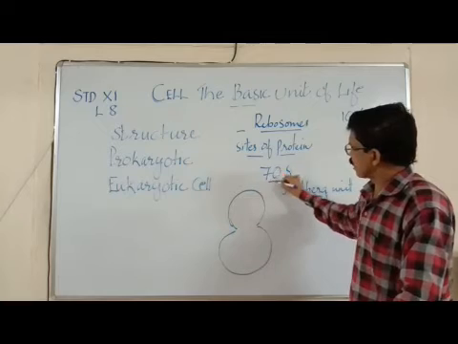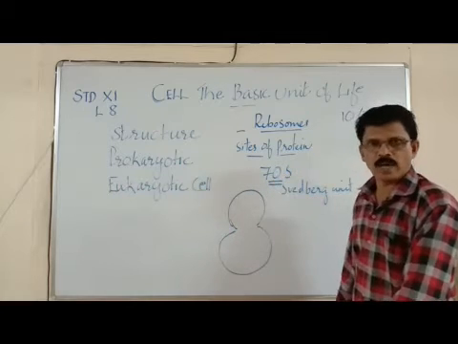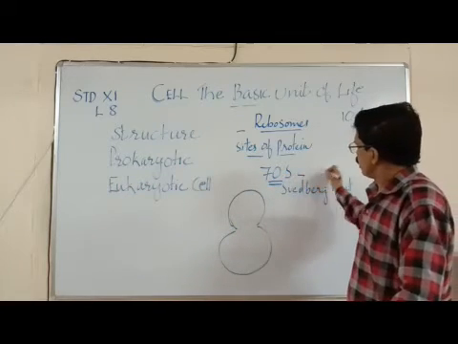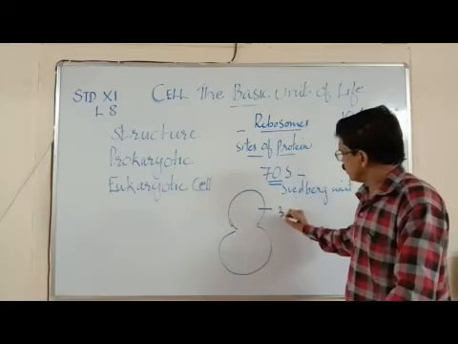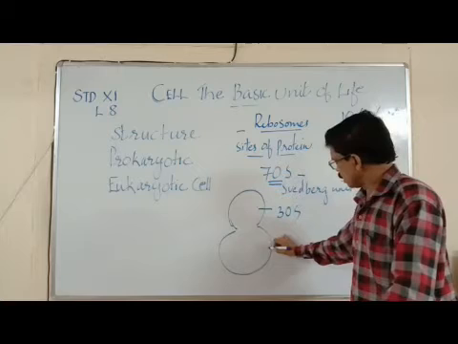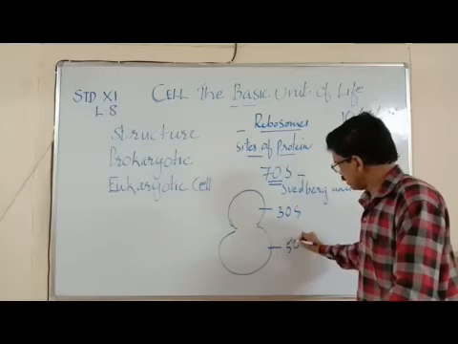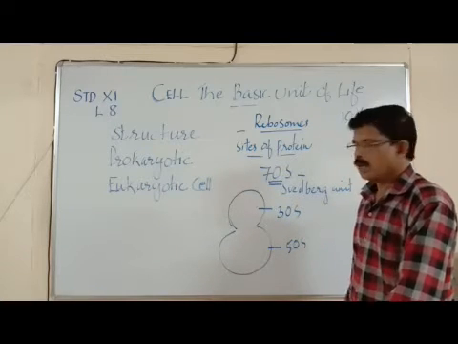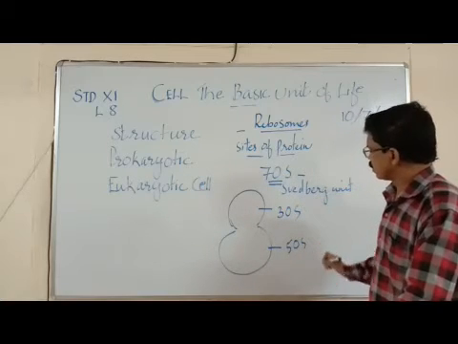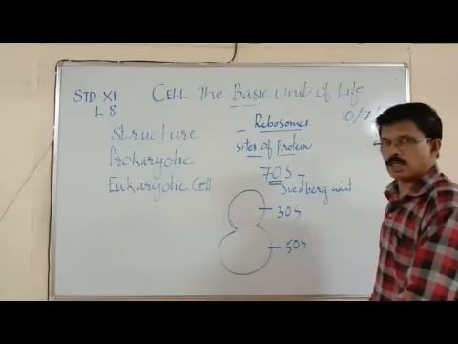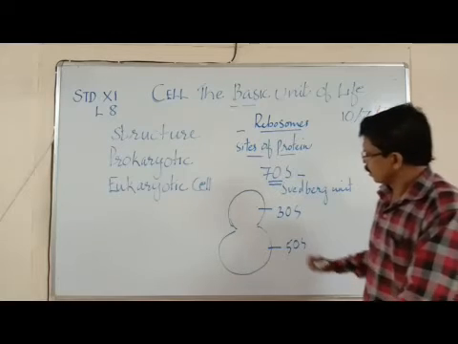The 70S ribosome, which is found mostly in prokaryotes, consists of two subunits. The small subunit is 30S and the large subunit is 50S. 50S means 50 Svedberg units. Okay, 30S plus 50S is equal to 80S. But is the 10 reduced? Yes.